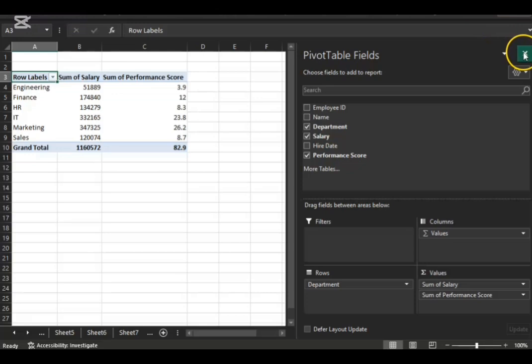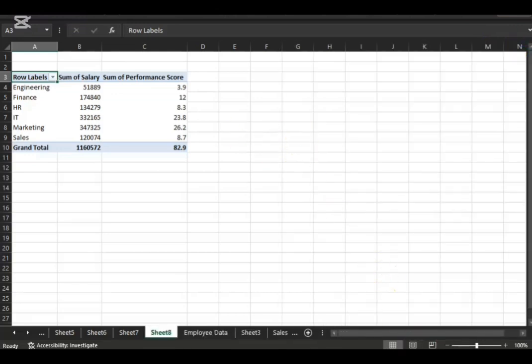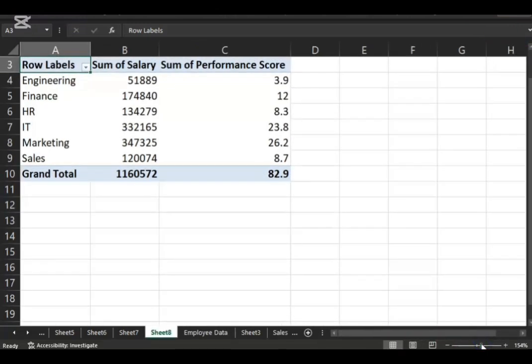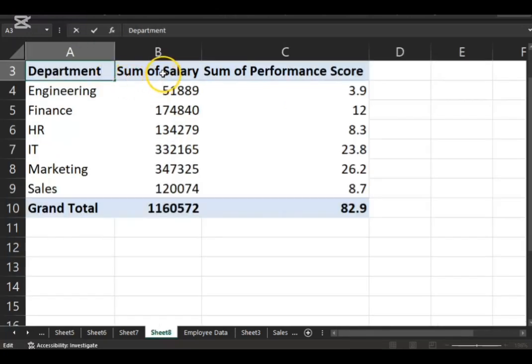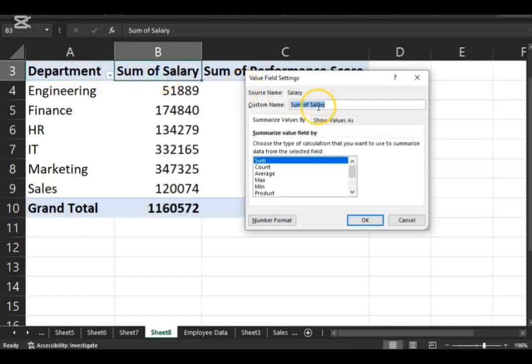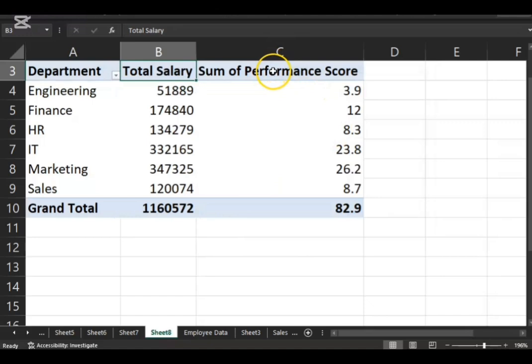Right, let me close this and make this a bit bolder. You can rename this to department. Same thing here. Double click, go here and say total salary. Total salary. Okay, you can, if you want to see count, average, max, and so on. And you can do the same thing here.